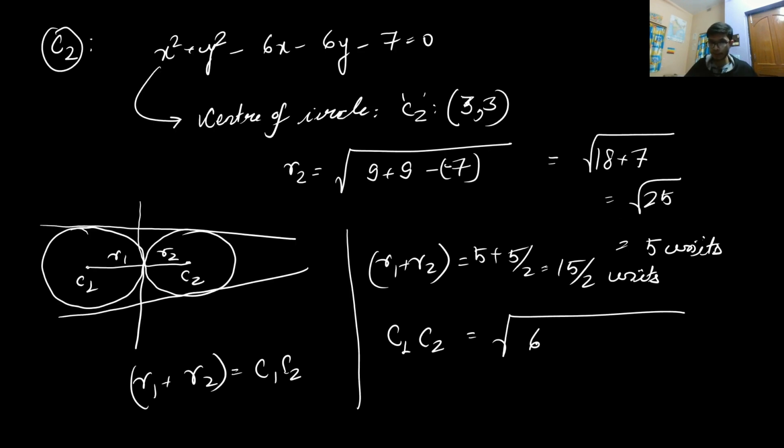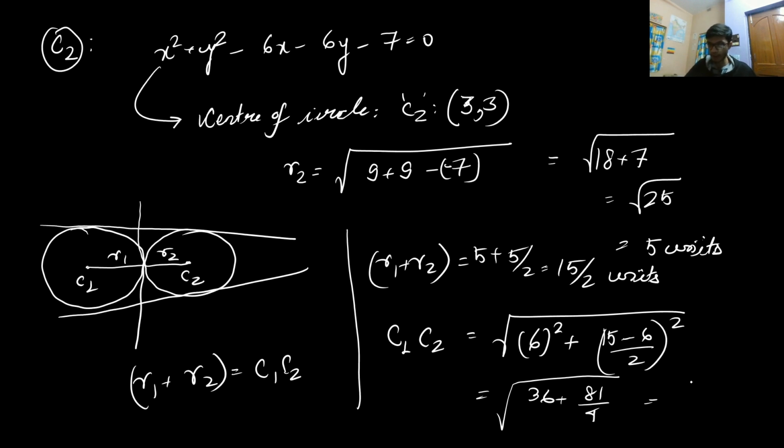So 9 minus 3, that is 6, whole square, plus 15 by 2 minus 3, that is 15 minus 6 by 2, whole square. So this will be 36 plus 9 square by 4, which is 81 by 4. All right. So from here, if you cross multiply, this will be equal to 144 plus 81 divided by 4, under root of this, and 144 plus 81 is equal to 225, so the center to center distance is equal to 15 by 2 units.